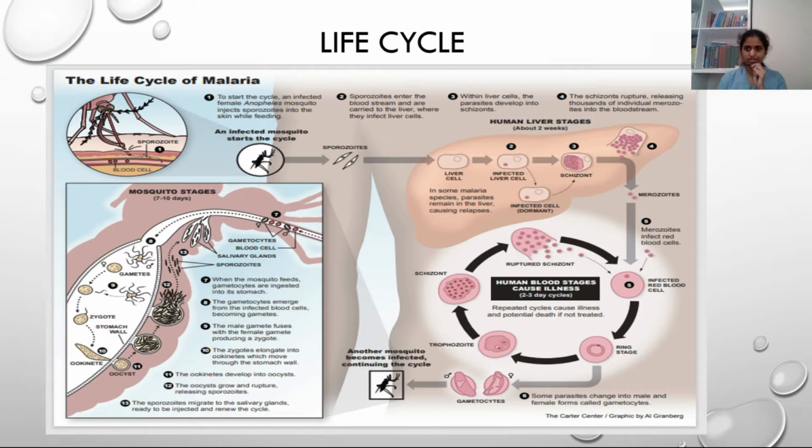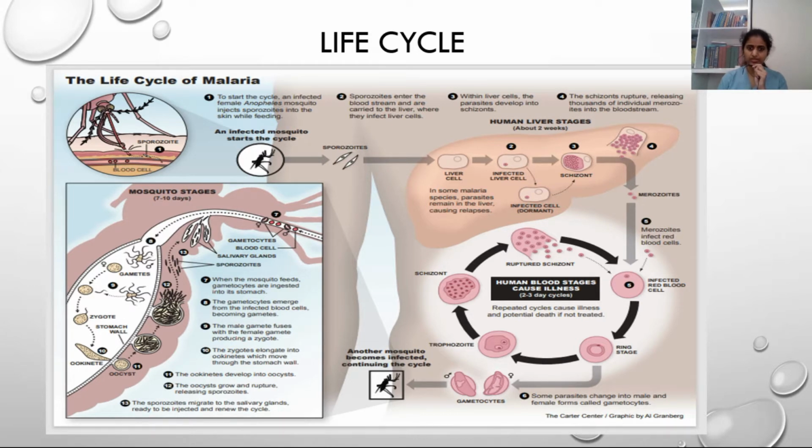All these merozoites will infect the RBC. In the RBC, it passes through a series of stages: ring stage, trophozoites, and schizont. These schizonts rupture and release the parasites into the circulation. Repeated cycles will cause severe illness, and a few of the ring forms will convert into gametocytes.